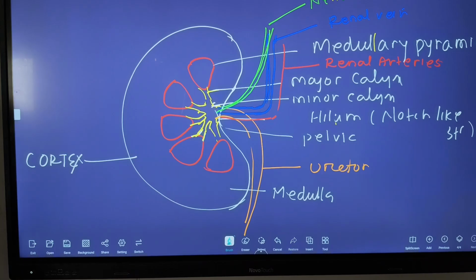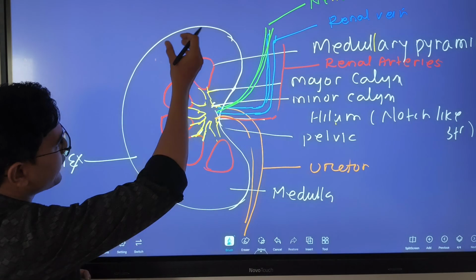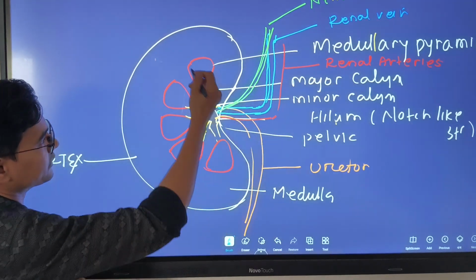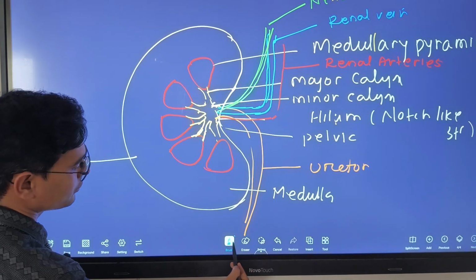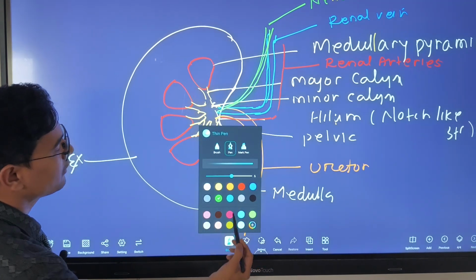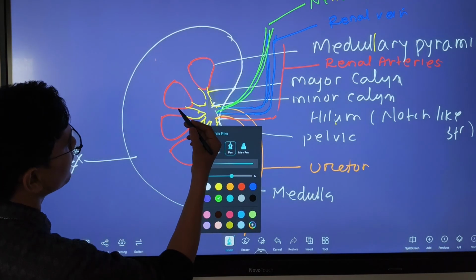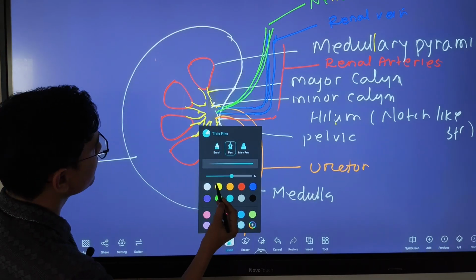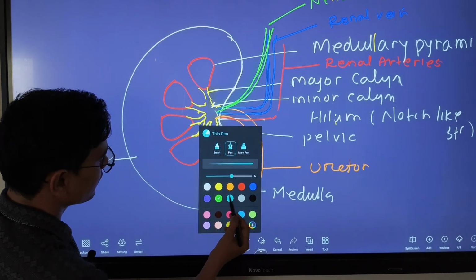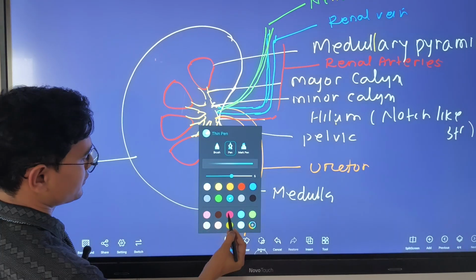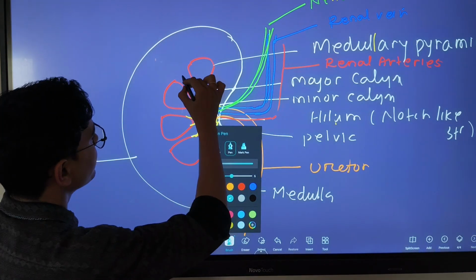Some cortex comes into the medulla region. That is called the column of Bertin.